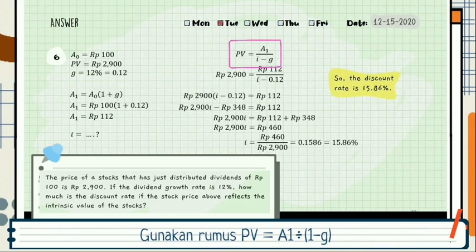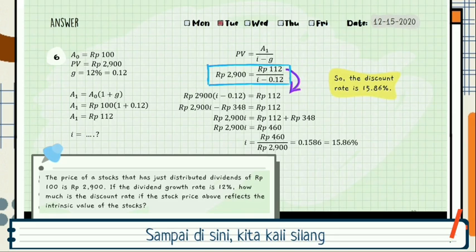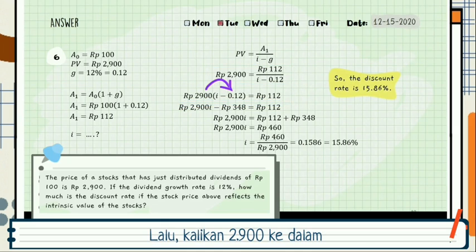We use the present value in the growing perpetuity formula. Present value equals A1 divided by I minus G. Until here, we can write it like this: 2,900 times (I minus 0.12) equals 112. Then we multiply the amount with the terms inside the brackets. So 2,900I minus 348 equals 112.